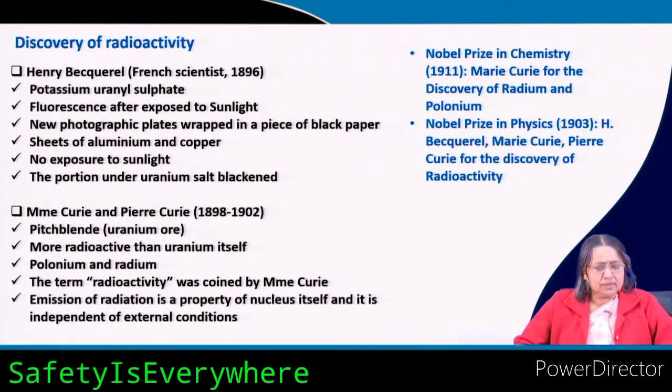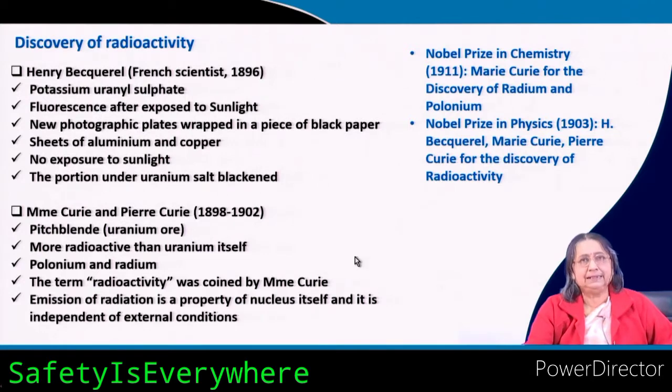And the term radioactivity was also coined by Madame Curie. Okay. So she first gave the name radioactivity. Why radioactivity? Because radiations are coming out from those elements, that is why radioactivity.